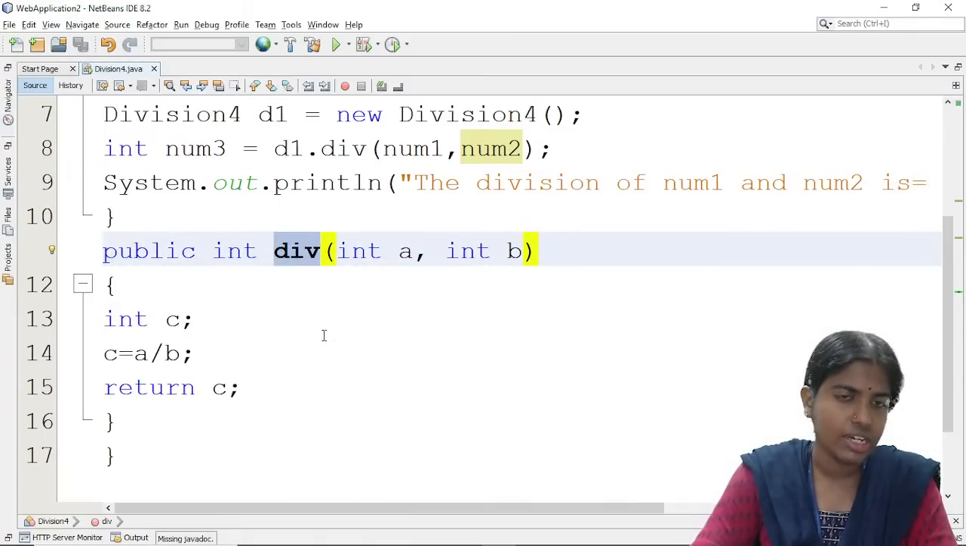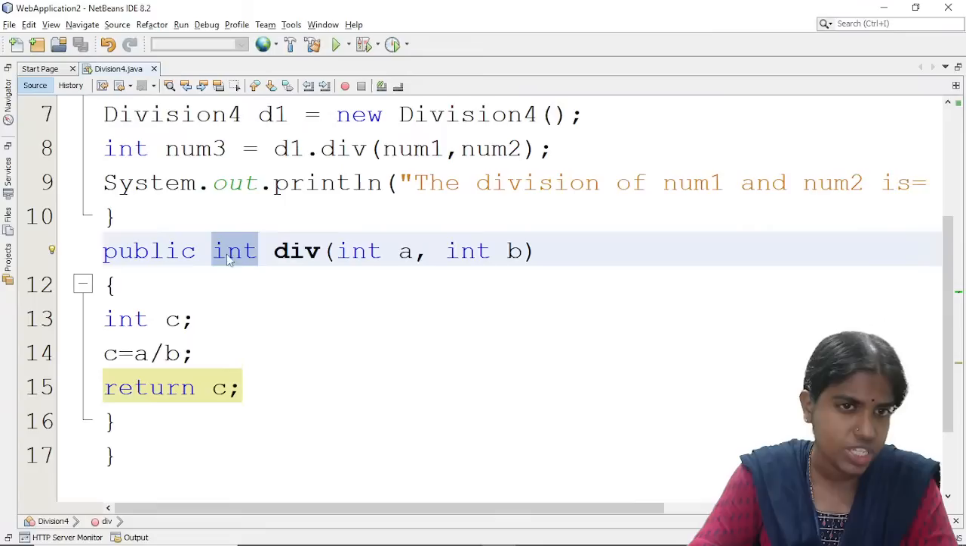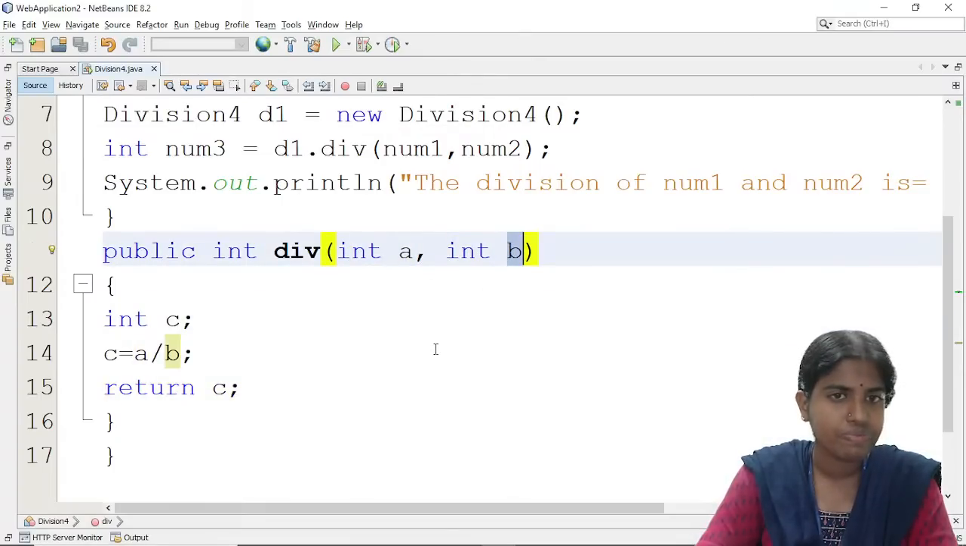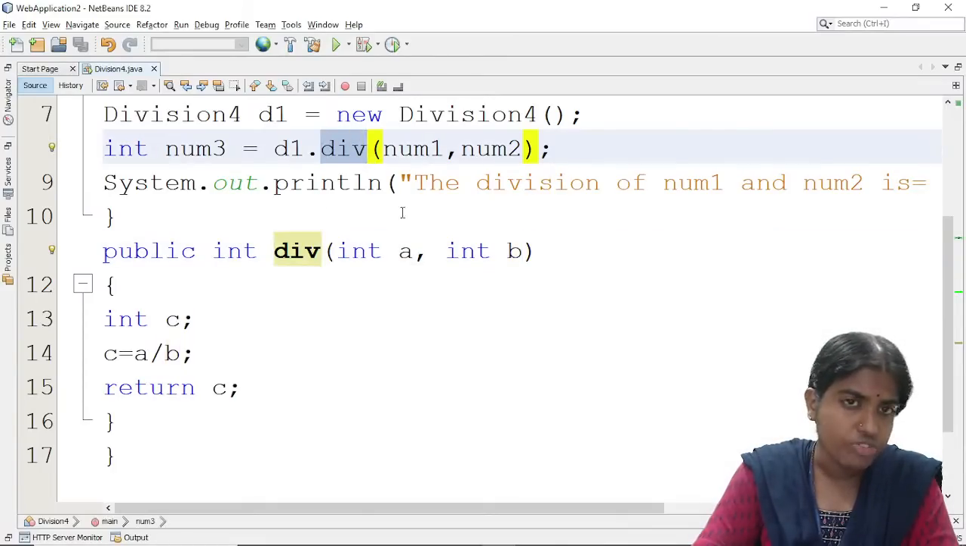So public int div, this is the syntax. Whenever I want to define any method, first I need to mention the return type, followed by the name of the method, followed by the parameter list or arguments. Whenever I want to call any of the methods using the object using dot operator, I am just calling this div method.